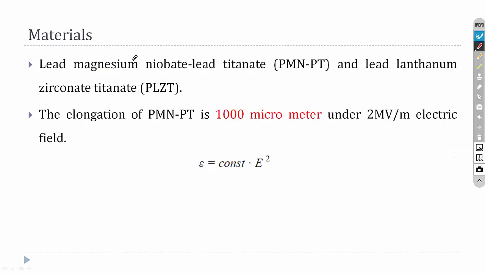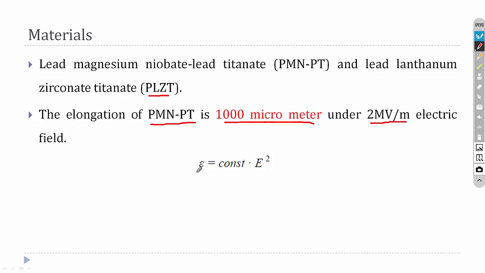So the common materials used as electrostrictive smart materials are lead magnesium niobate, lead titanate, PMN and PT, and PLZT. So among these two, the PMN and PT will produce 100 micrometer under 2 millivolt per meter.